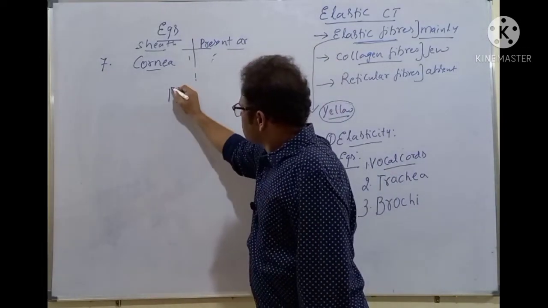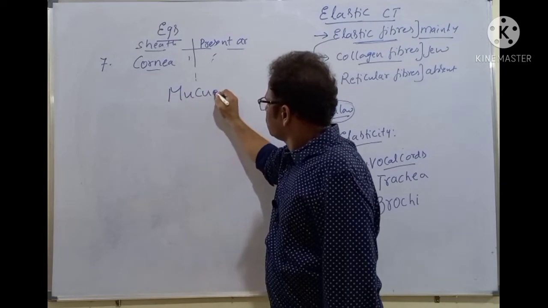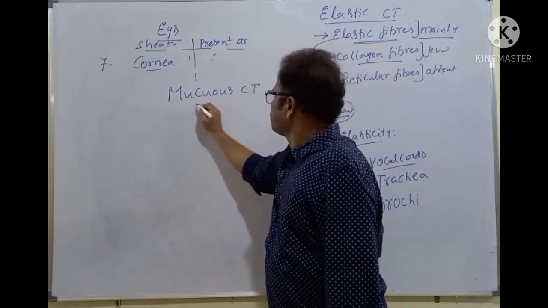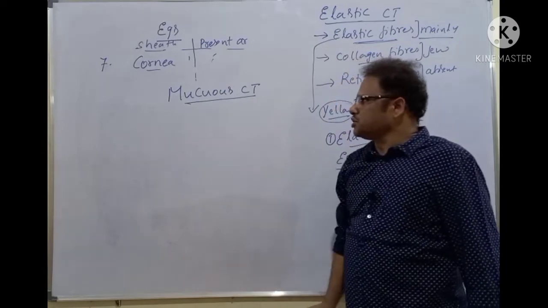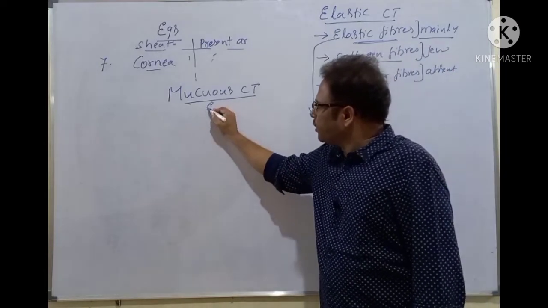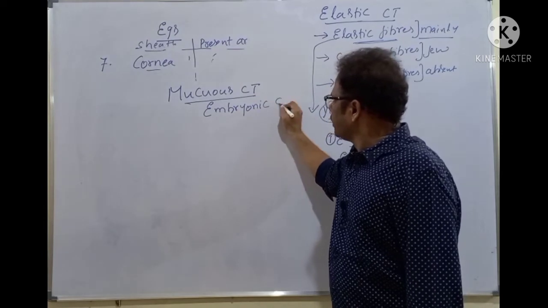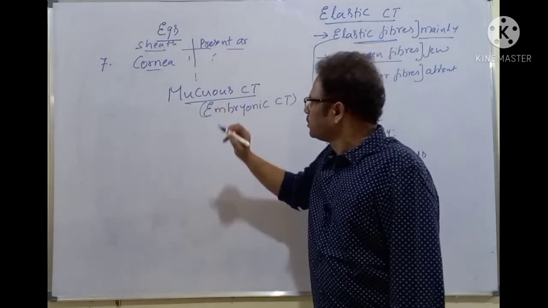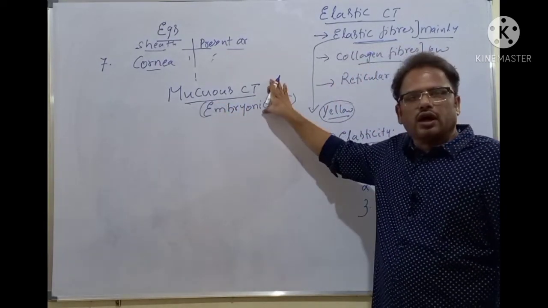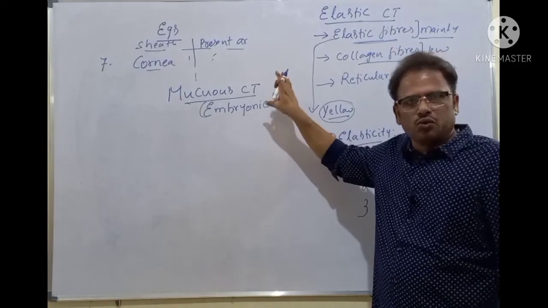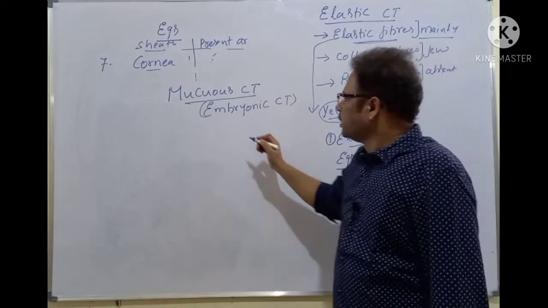The mucous connective tissue is also called embryonic connective tissue, because it is present only in the embryonic stages. For example, human embryos.